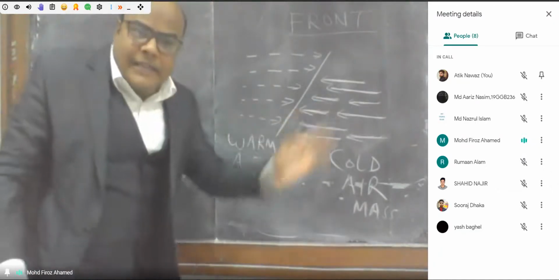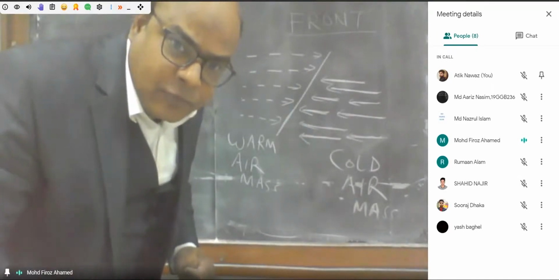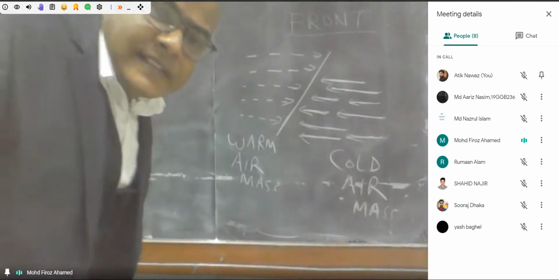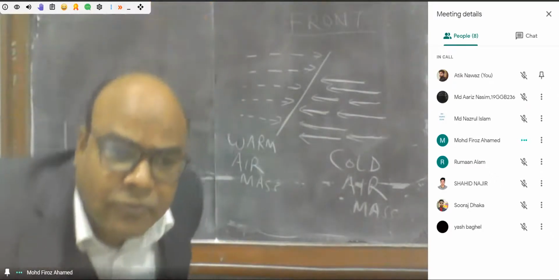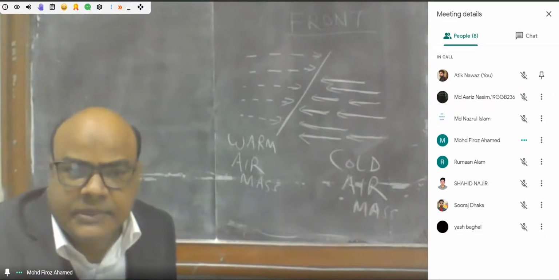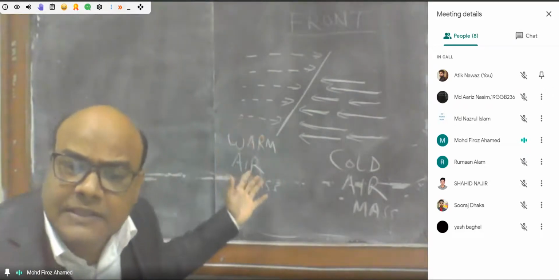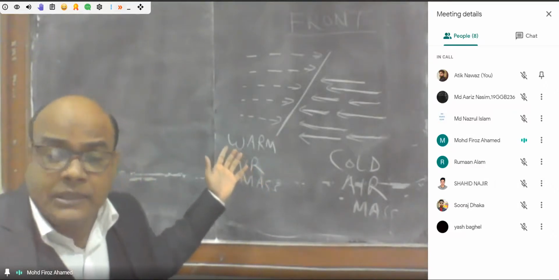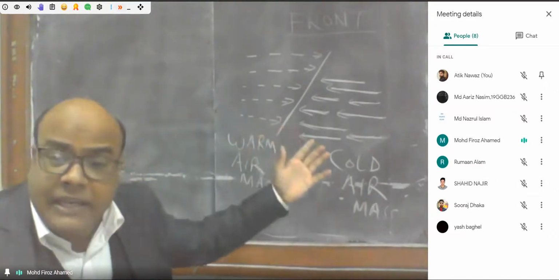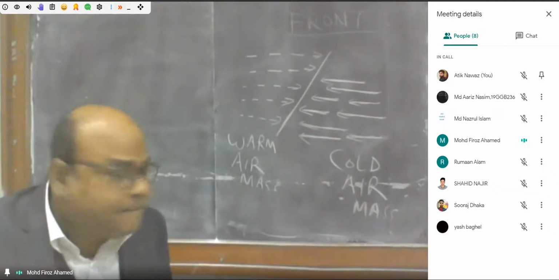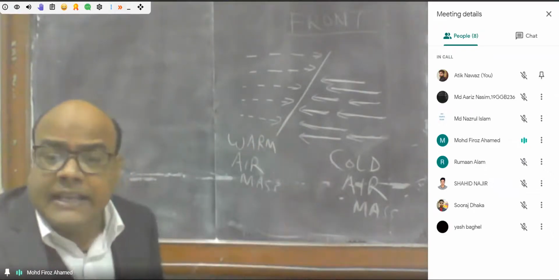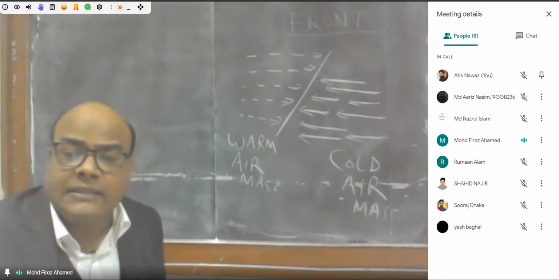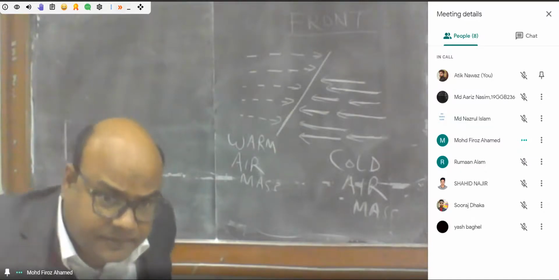जब वार्म एयर मास when it becomes active and try to encroach the area of the colder air masses, then it is called as warm front. When the warm air masses become active and very penetrating, and enter into the area of cold air masses, then it is called as the warm front.